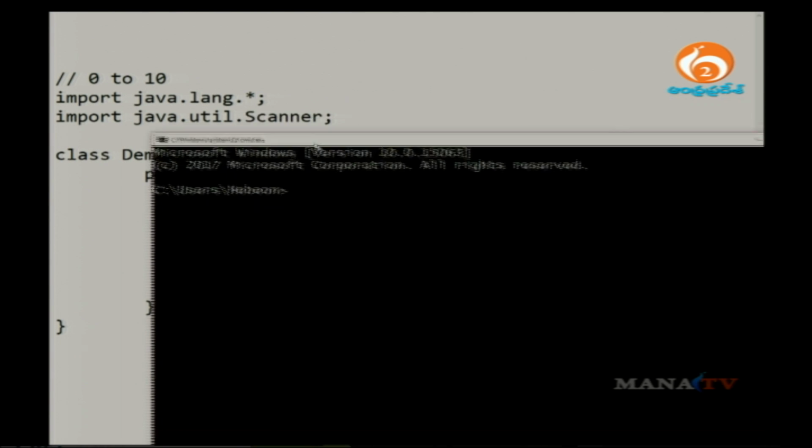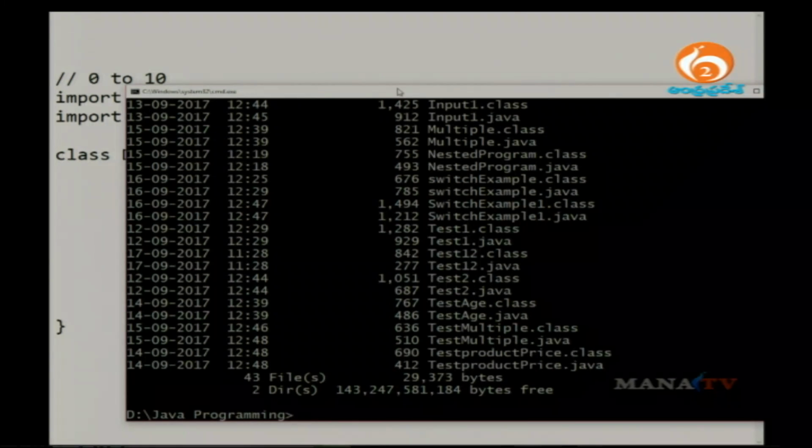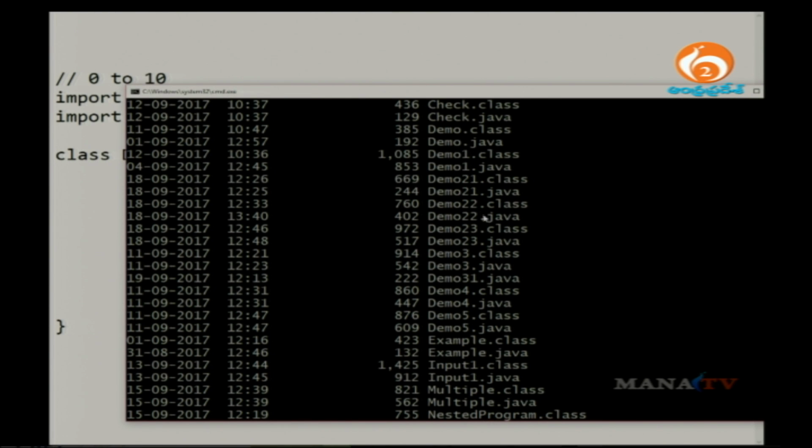Once you open the command prompt, go to the place where your programs are present. Here you have a file called demo31.java, and we are going to compile this file right now.